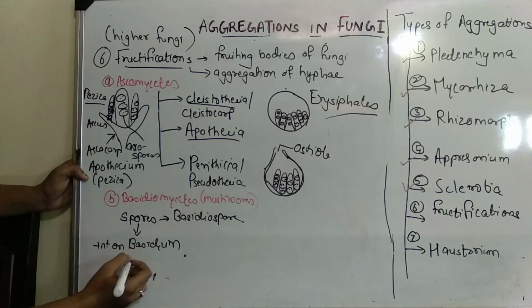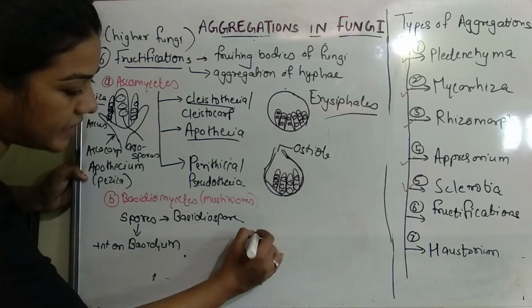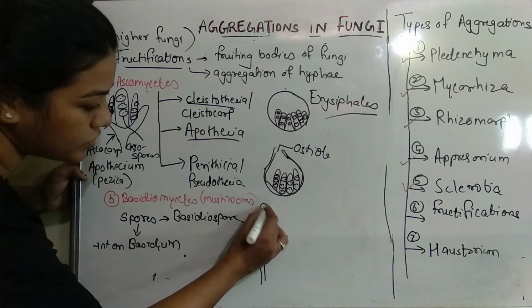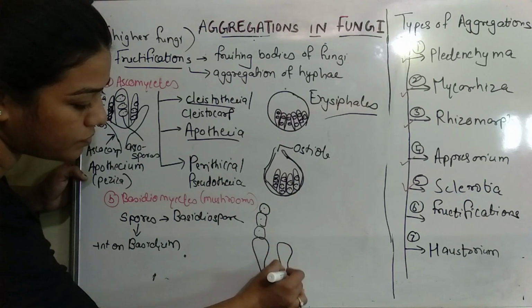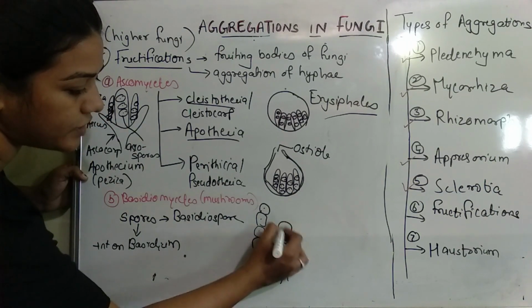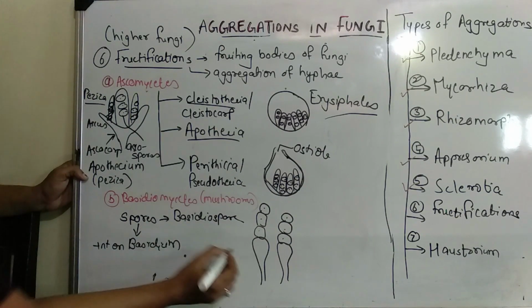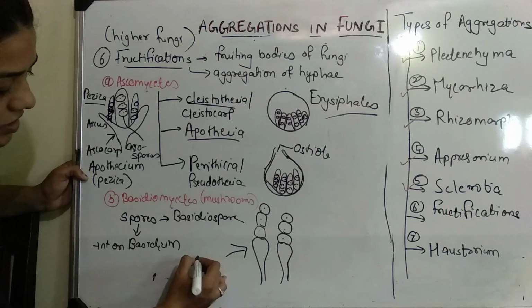Right? So basically what I have to show you is that basidium is something like this, over which you can see basidiospores present. So basidium is like this, and over which basidiospores are present. Now in Basidiomycetes the spores are exposed outside.